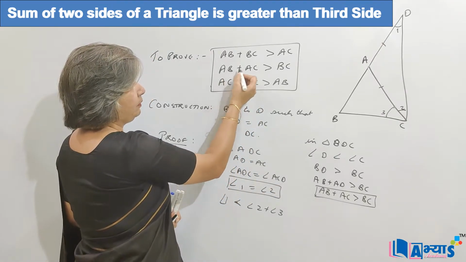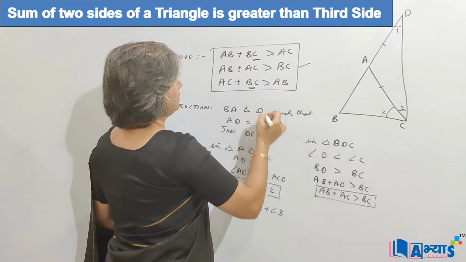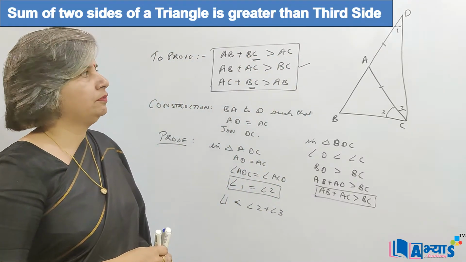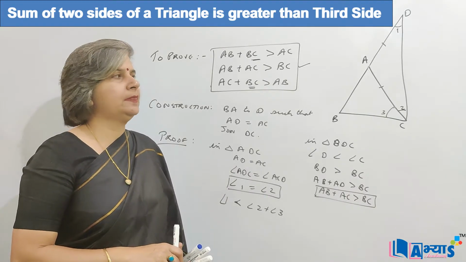As we have proved that AB plus AC is greater than BC, we can prove this one also and this one also using the same concept. So we can say that the sum of two sides will always be greater than the third side.